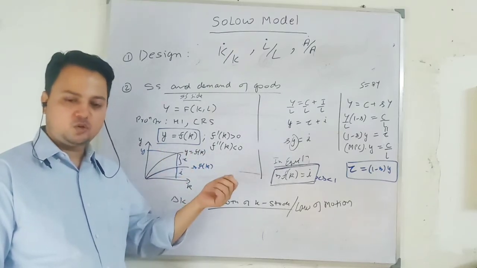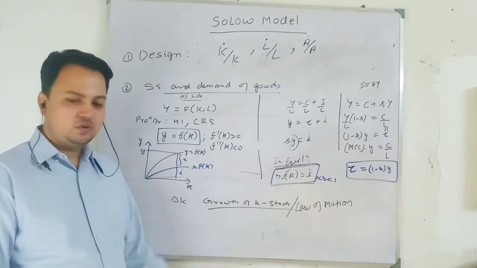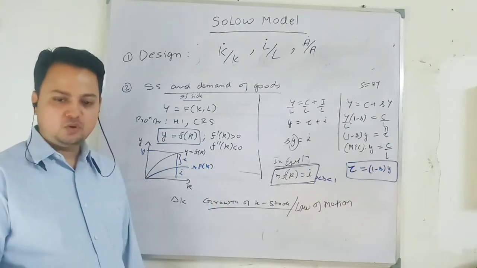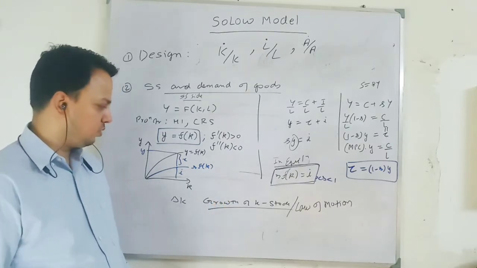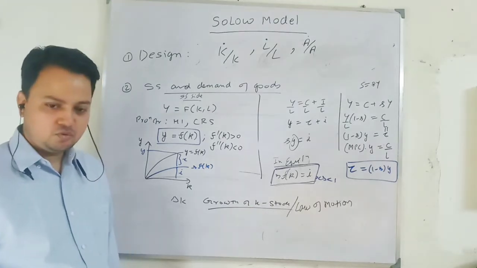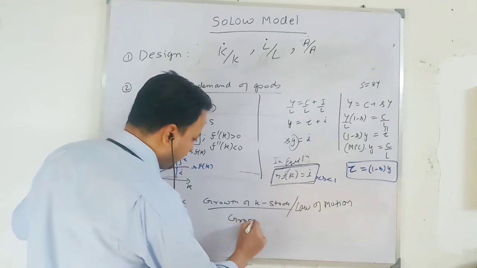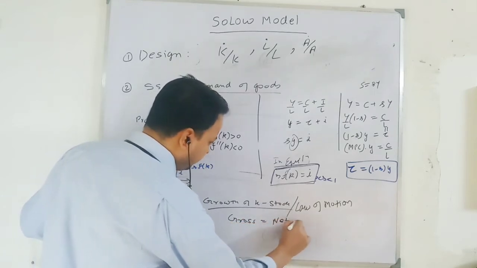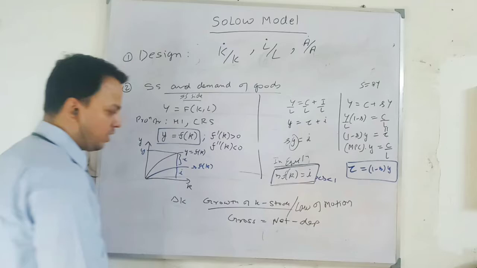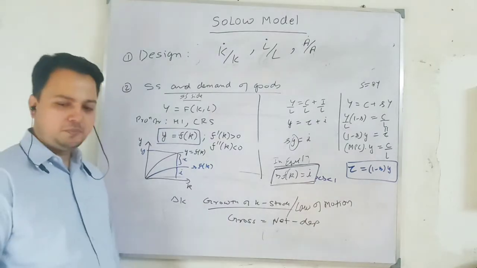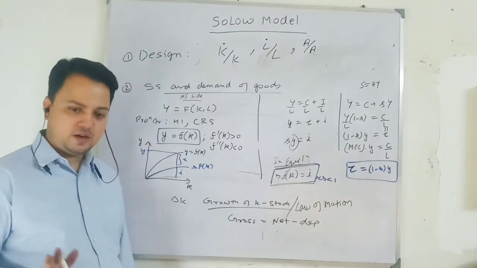Economic growth is a process of accumulation of capital stock. Okay, so here also it is the same thing. Economic growth is a process of accumulation of capital stock. So the growth of capital stock equation we have tried, right? So gross investment is what? Net minus depreciation. I am not going to derive it. You just have to remember it one time. In the examination just write the final equation.